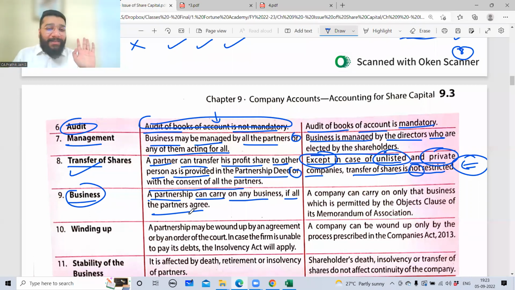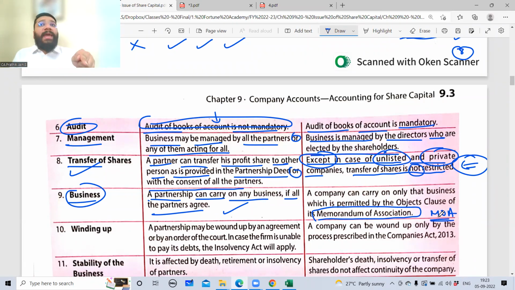So in a partnership concern, there is no restriction. Whenever I want, I can start any business. But in companies, can you do that? No. Why? Because there is something called the Memorandum of Association. Shortly we call it MOA. In MOA, when you register the company, this MOA is supposed to be filled. At the time of registering the company, you have to tell the government what business you are going to do. So if you tell that you're going to run the academy, you are supposed to only do the academic related activities.